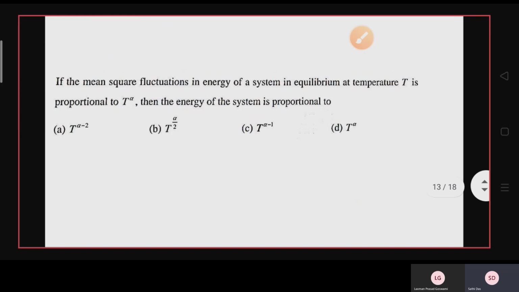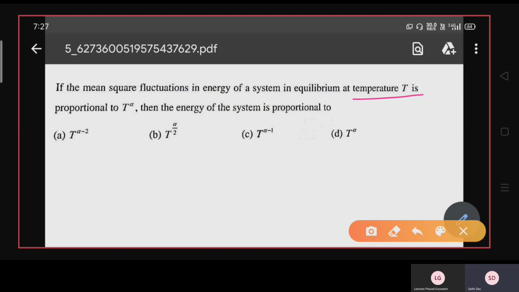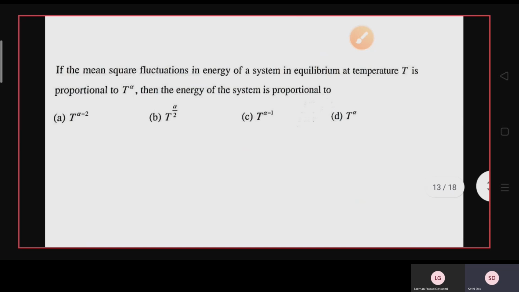Next question: if the mean square fluctuation in energy of a system in equilibrium at temperature T is proportional to T^α, then the energy of the system is proportional to T^(α−2), T^(α/2), T^(α−1), or T^α. So first you have been given the mean square fluctuation, and this is proportional to T^α. So the energy of the system is how much? Now this system, you have to find it out.